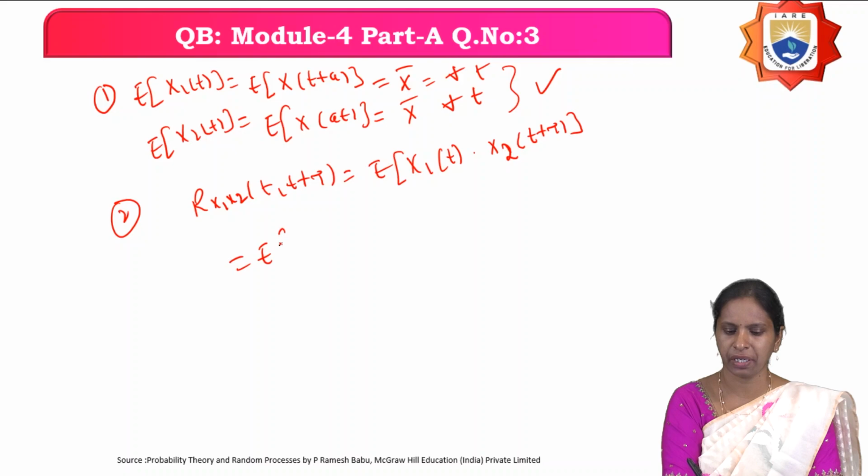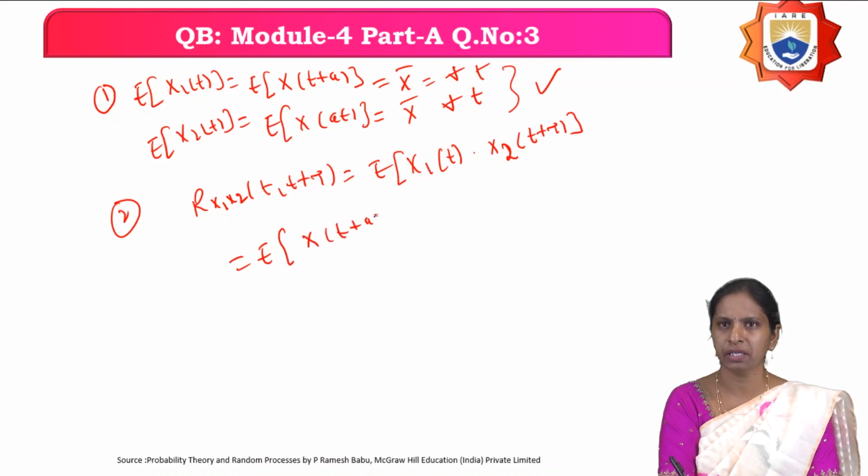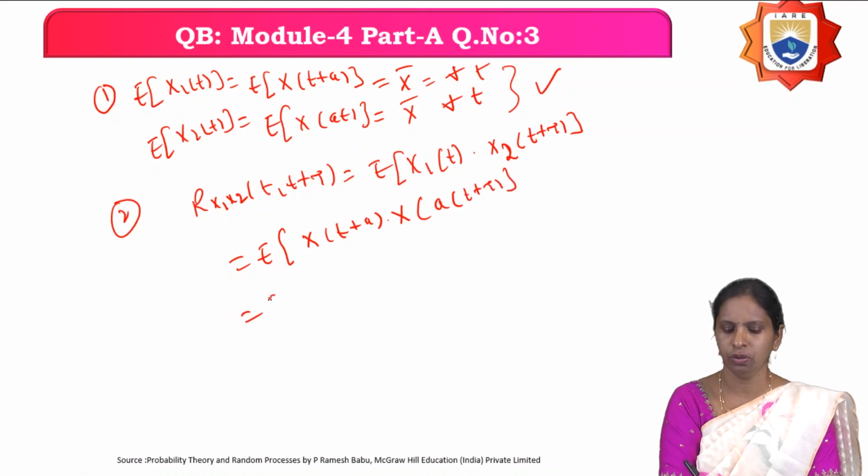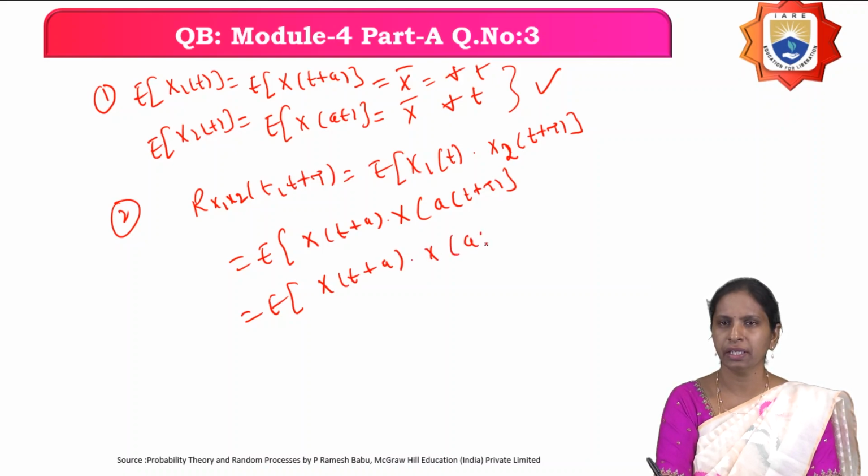That is the expectation of x1 of t, which is x of t plus a, into x2 of t plus tau, which is x of at plus a tau, that is, in place of t replace by t plus tau. So that equals the expectation of x of t plus a into x of at plus a tau.